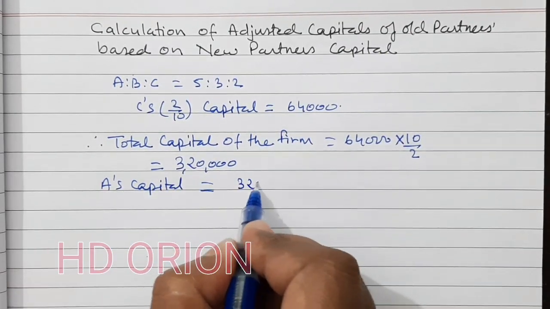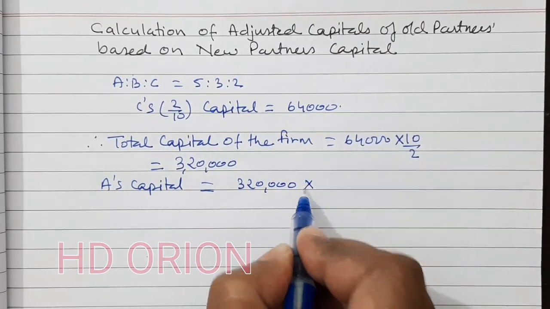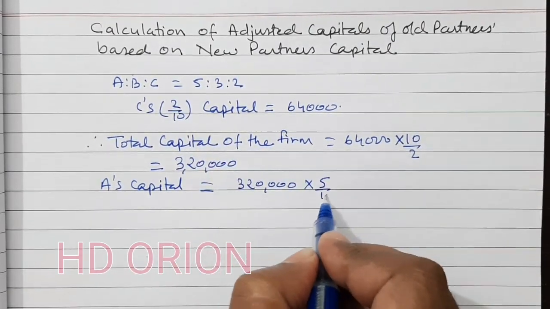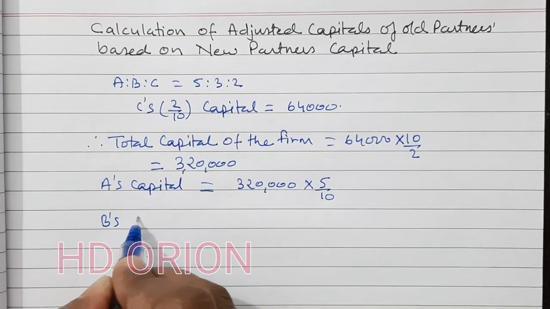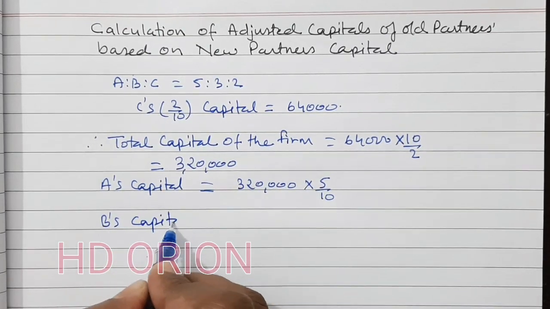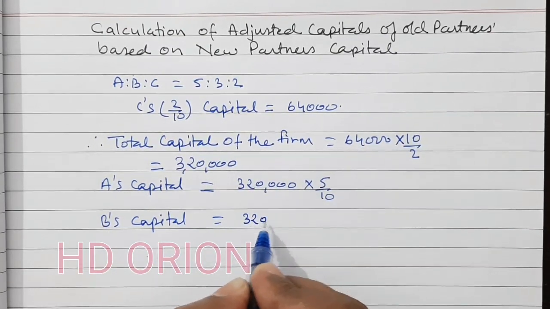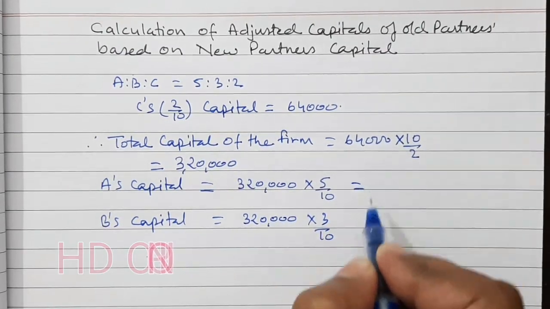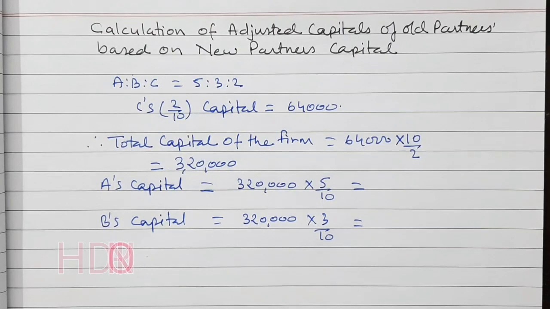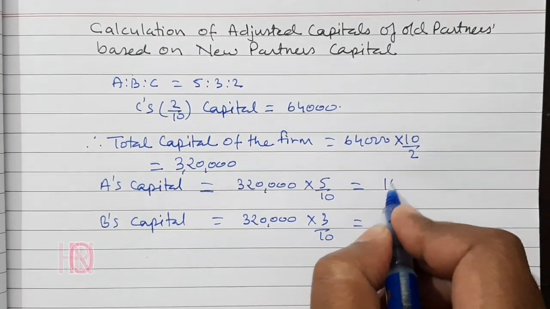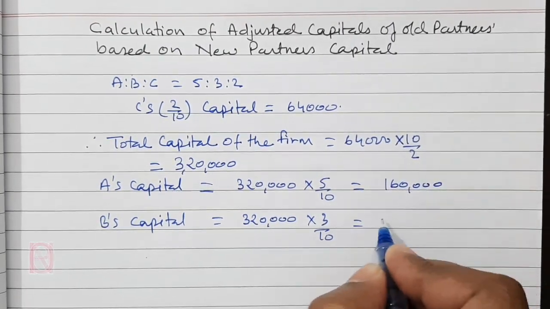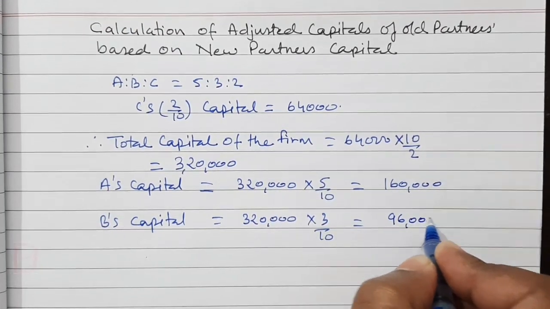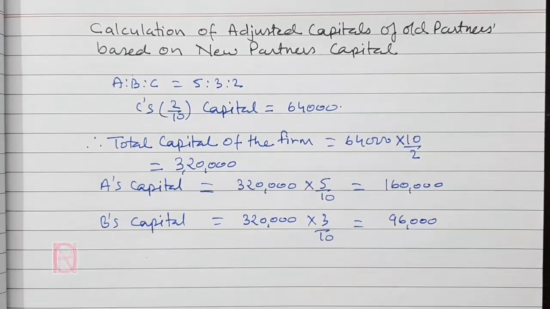Now A's capital is equal to 3,20,000 into A's portion, new profit sharing ratio 5/10, and B's capital is 3,20,000 multiplied by 3/10. So we will get the capitals as 1,60,000 and 96,000. Now let us see partners' capital account.